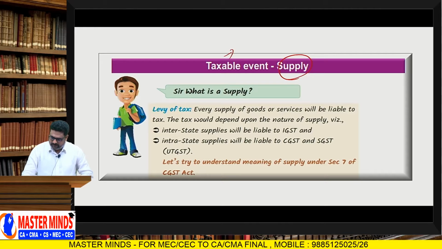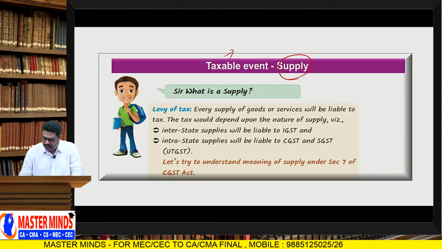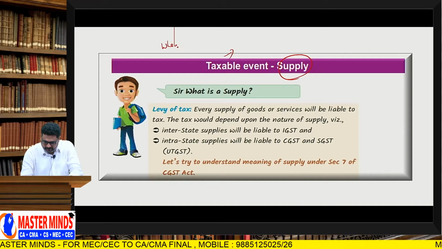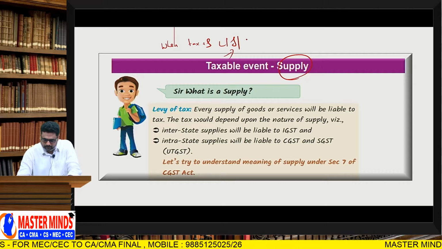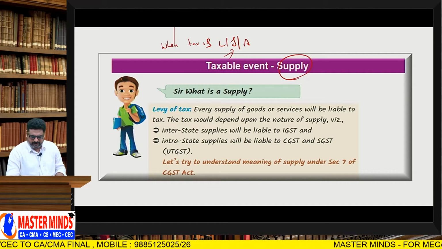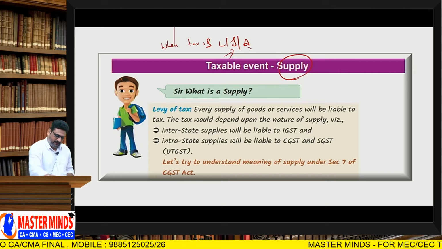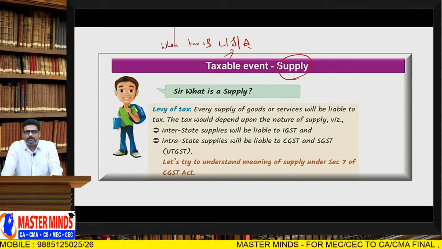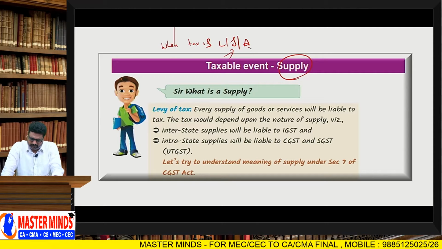Taxable event means when tax is levied, when tax is imposed, when tax is attracted. So the taxable event with respect to GST is supply.